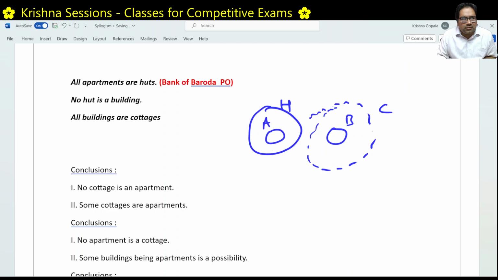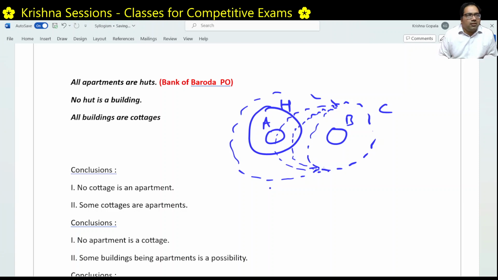But cottages can be huts like this, right? Cottages can be like this also, because there is nothing that is stopping it. All apartments are huts. No hut is a building. Hut and building, there is no intersection. All buildings are actually cottages. Now, cottages can be really big. Cottages can have some of the huts or some of the apartments or all of the apartments and huts.